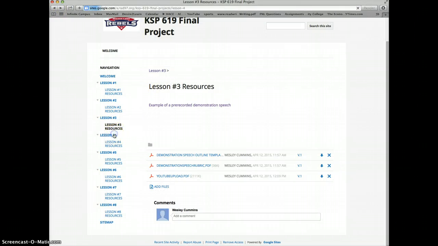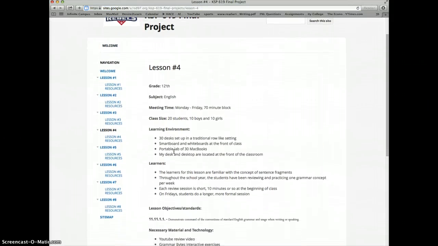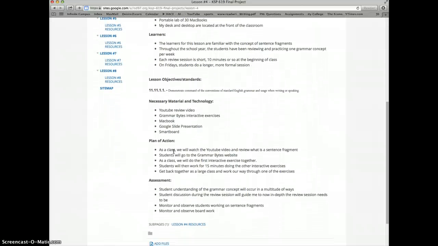So lesson 4 focuses on grammar, in particular sentence fragments. Okay, so as a class, on Fridays we spend a little bit of time looking at grammar. We do sort of longer units on Fridays. During the week we do small little mini lessons. So this would be a typical Friday lesson.